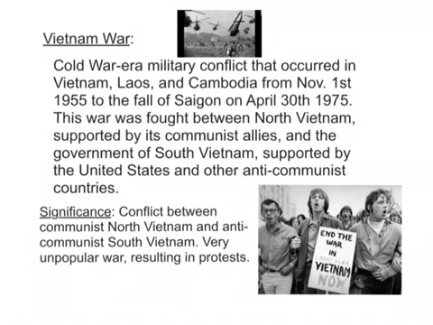The significance of this conflict was that it was a conflict between the communist North Vietnam and the anti-communist South Vietnam. It was also a very unpopular war that resulted in many protests. Make sure you're using key terms, writing down the significance, or drawing a picture of the Vietnam War in the far right-hand side of your vocabulary chart.